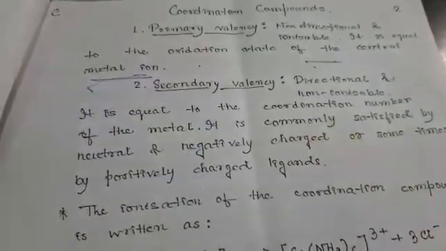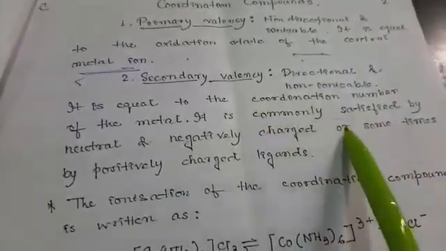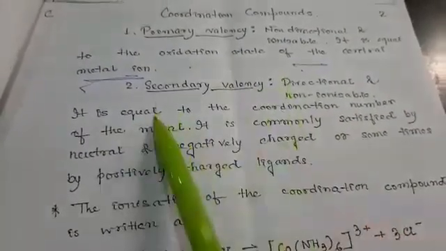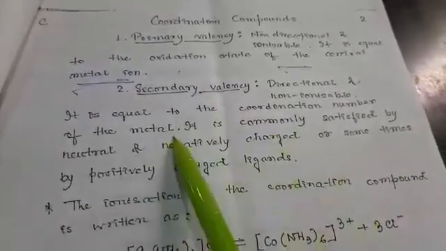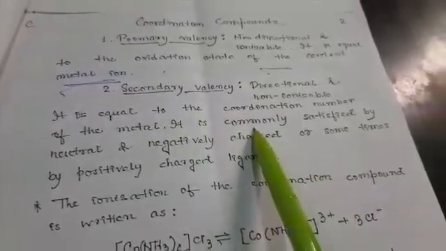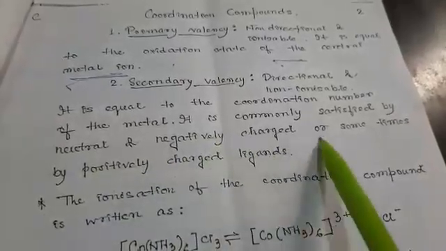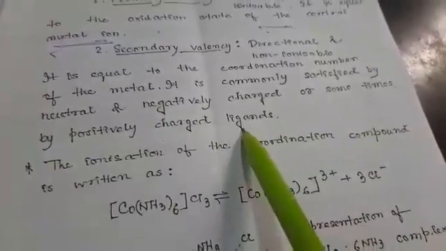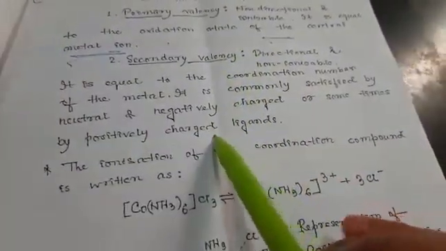Secondary valency is directional and non-ionizable. It is equal to the coordination number of the metal, and it is commonly satisfied by neutral and negatively charged, or sometimes by positively charged ligands. So these two types are there, the primary valency and secondary valency.